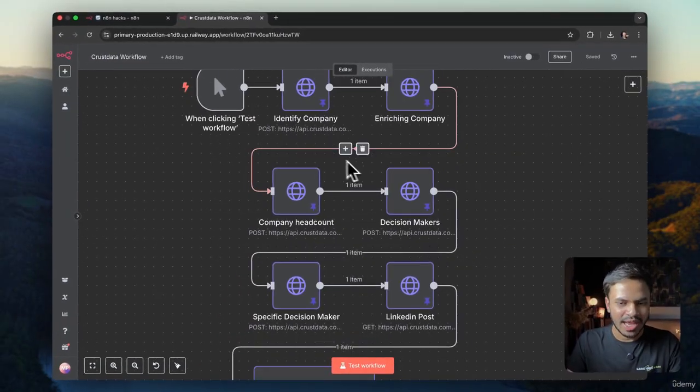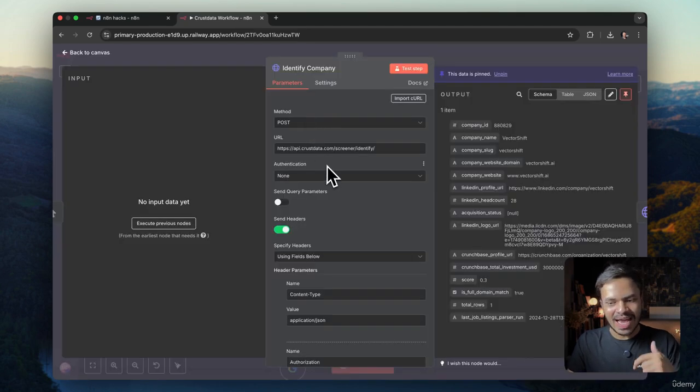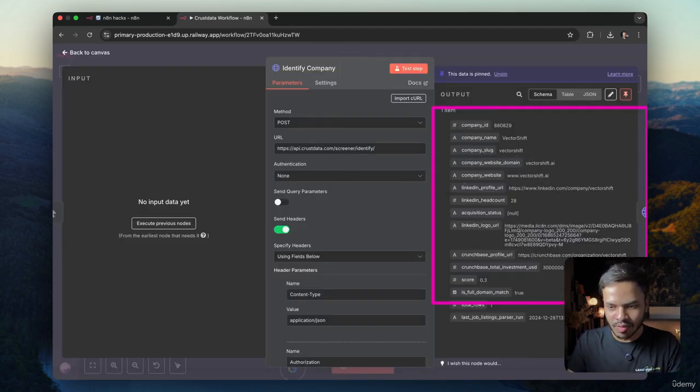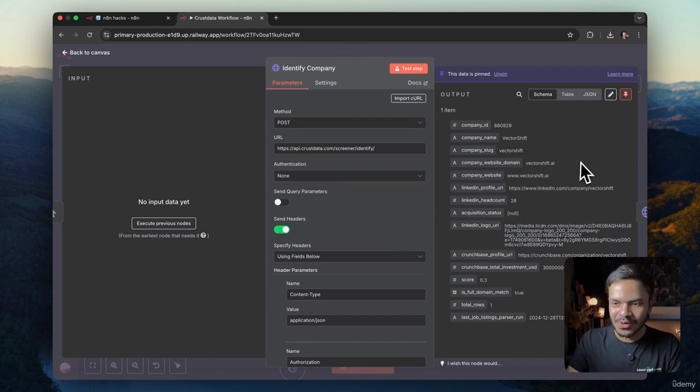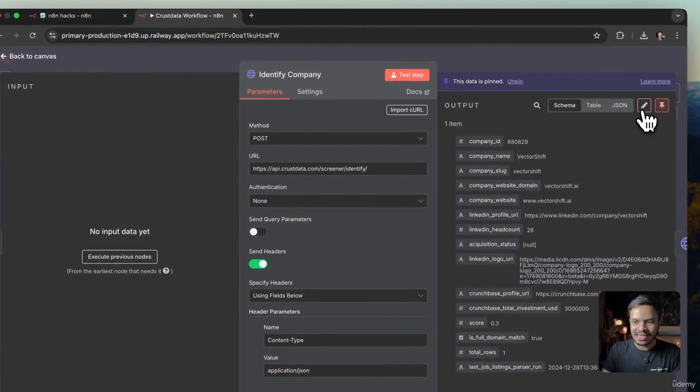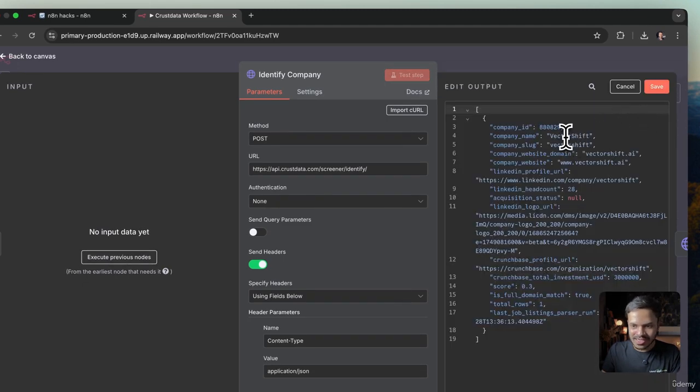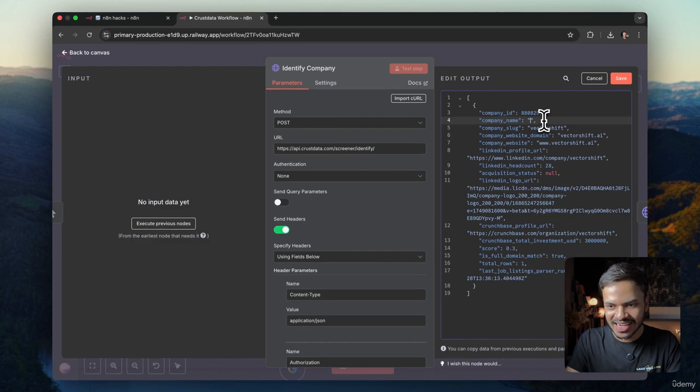You can do the same for any HTTP request. Let's say I call this API and I get the output. Now I'm just testing it and I don't want to call this API again and burn my credits. So what I will do is simply pin the data. Now the whole other level is you can also edit or manipulate this data by clicking on this pencil button. For example, instead of the company name, I want to say Manthan, or my company name, Lead Gen Man.